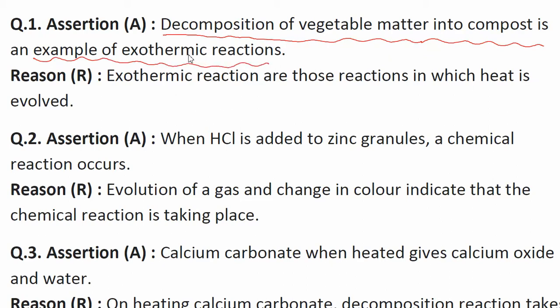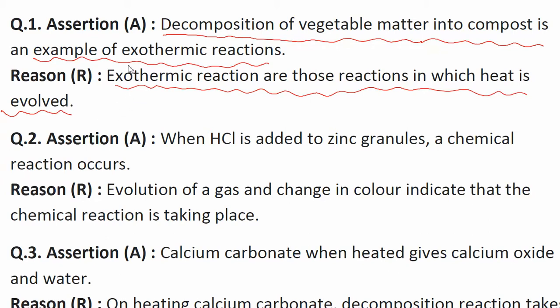This is the assertion statement, and it is saying that decomposition of vegetable matter into compost is an example of exothermic reaction. Next, the reason statement is that exothermic reactions are those reactions in which heat is evolved.